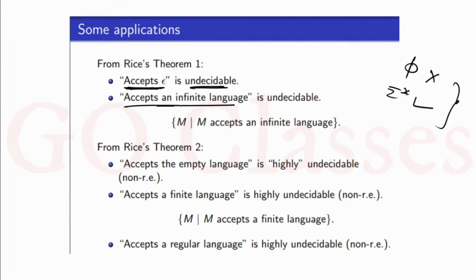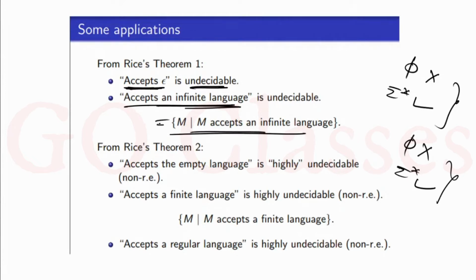Similarly, accepts an infinite language. This is also undecidable. Why? Because this is an RE language which does not satisfy this property, and this is an RE language which satisfies this property. So that's why this is also a non-trivial property, and every non-trivial property of RE languages is undecidable.